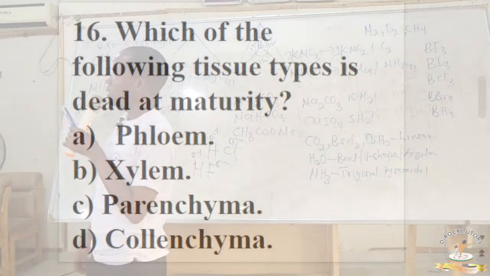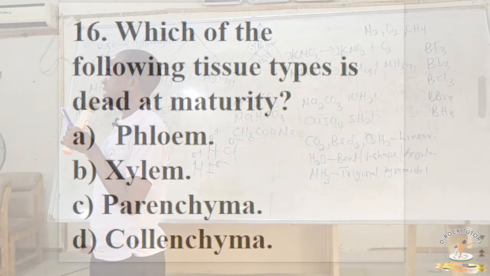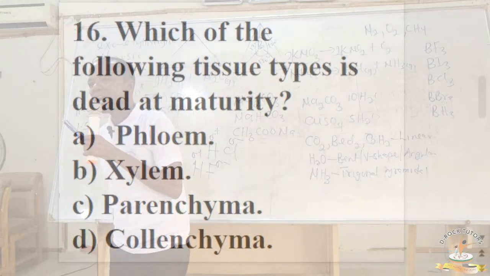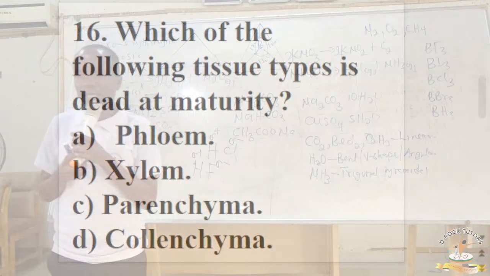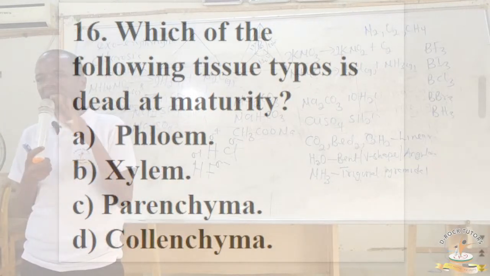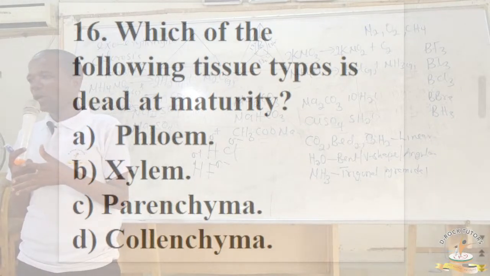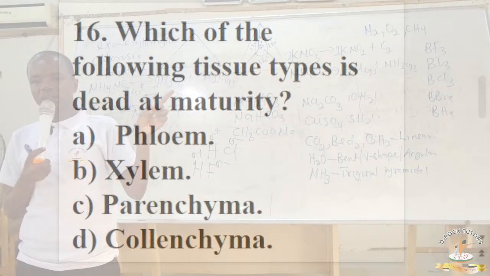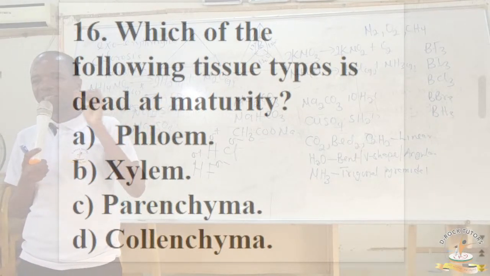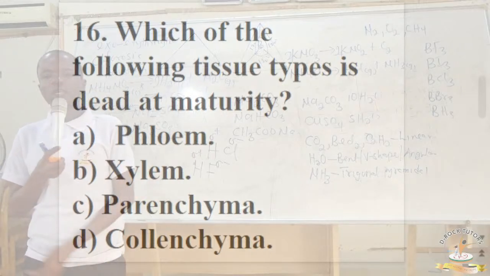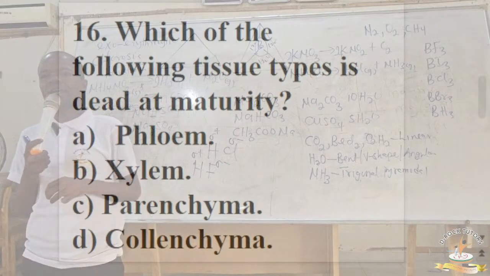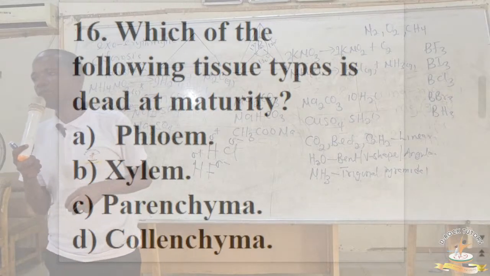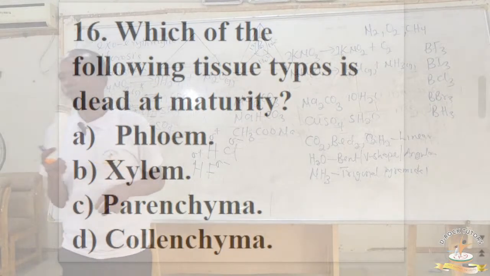Which of the following tissue types is dead at maturity? If you look at them, all of them are plant tissue. But the only one that is living when it is new, but dead when it matures is xylem tissue. Phloem is a living tissue. Parenchyma is a living tissue. Collenchyma is a living tissue. But when xylem becomes mature, they become dead.